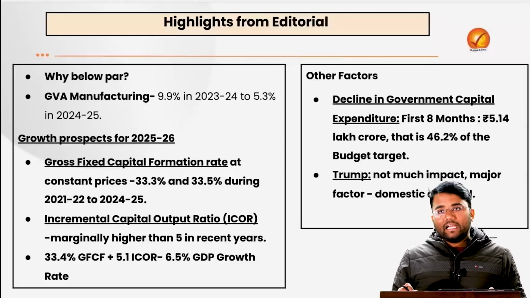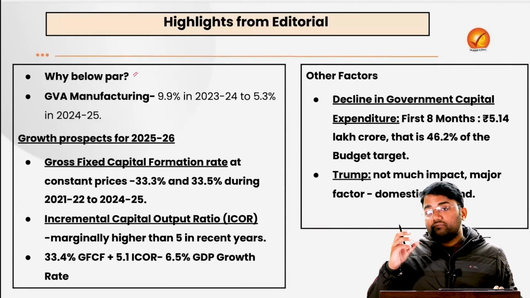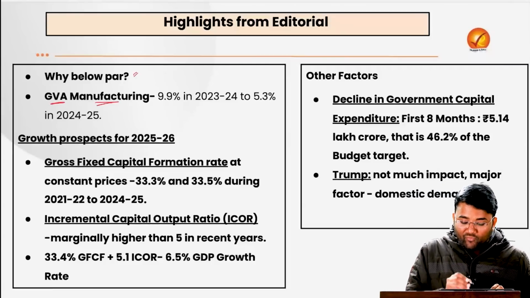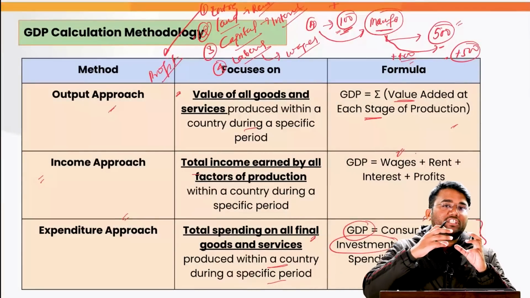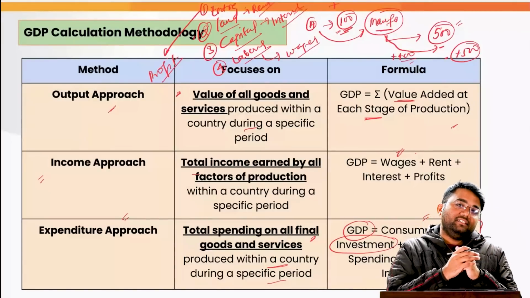So what the editorial is saying is that the reason we have seen this below par GDP growth rate is because of the GVA of manufacturing, that is the value addition for all the economic activities, for all the sectors. Manufacturing sector is one such sector.